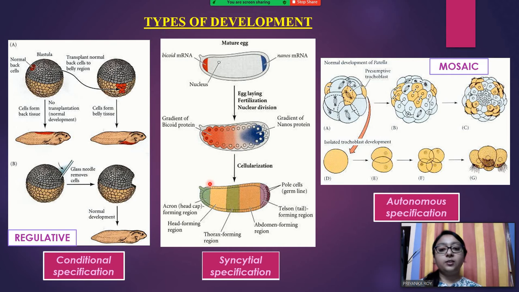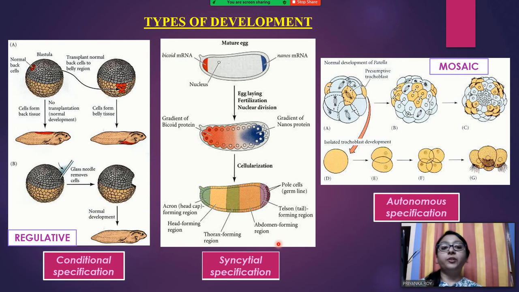After cellularization, the entire cell cytoplasm gets divided into segments according to the ratio of the bicoid and the nanos protein, and then it is decided what it will form. This portion will form the head, this is the thorax portion, and this is the tail portion. This is decided based on the relative ratio of the bicoid and the nanos proteins. This is known as syncytial specification. This is how the cell fate is specified in this case, because of the interactions of different cytoplasmic portions of the same cell.